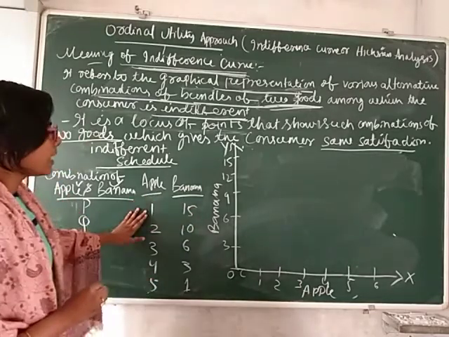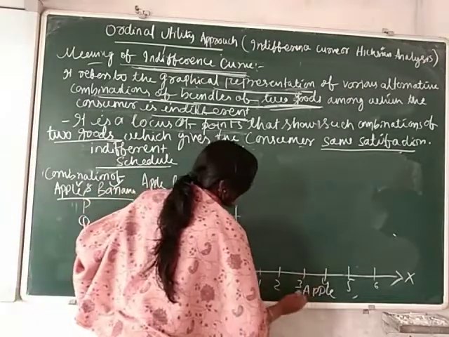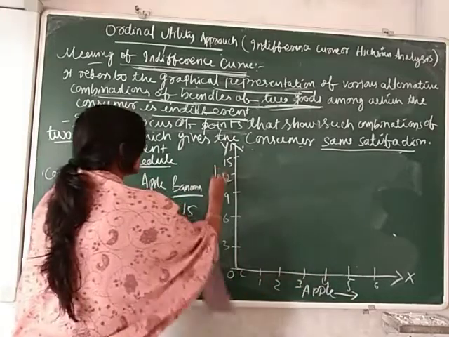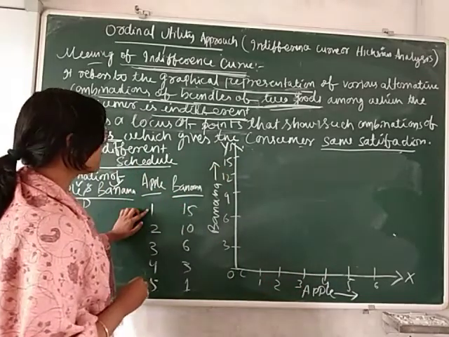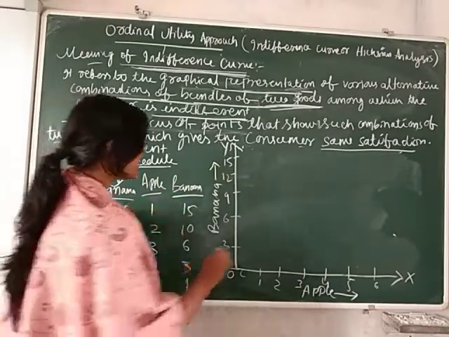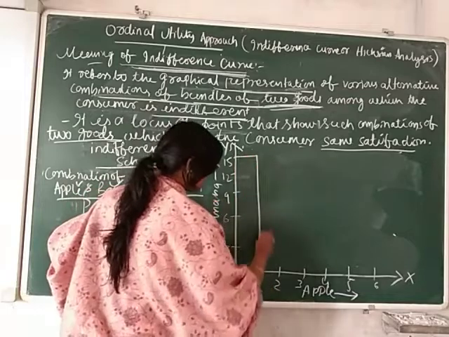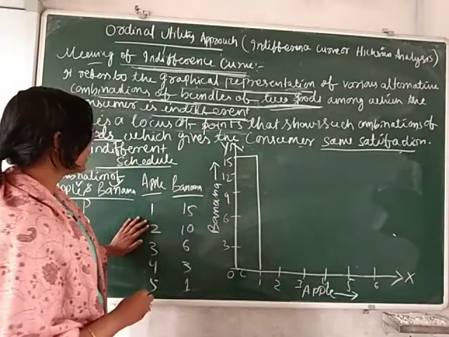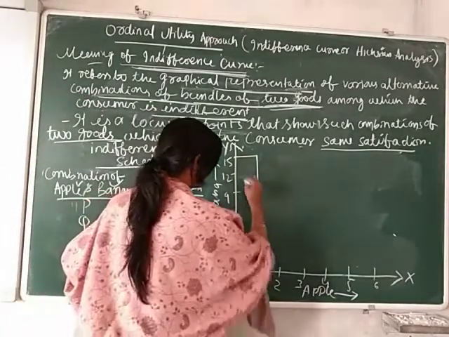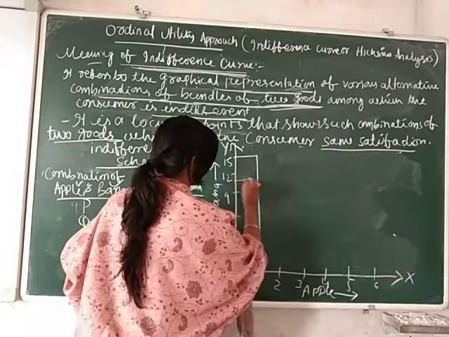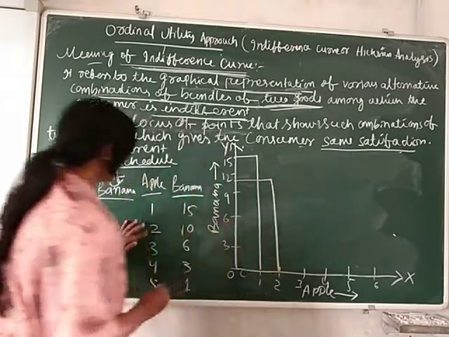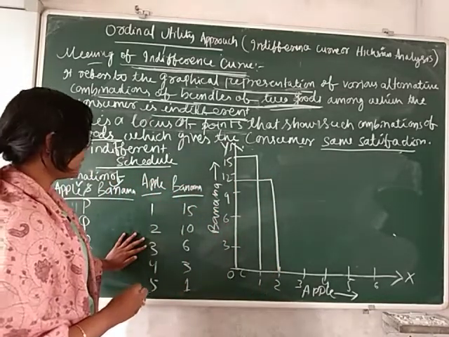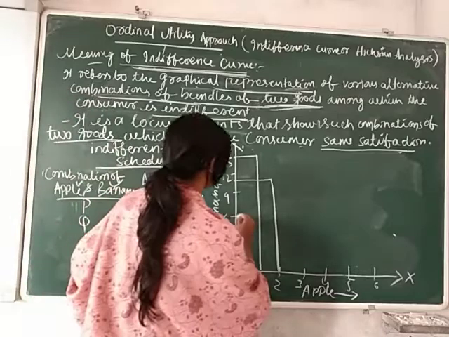The x-axis indicates apple and the y-axis indicates banana. When we consume one apple, banana is 15. When we consume two apples, the banana is 10. When we consume three apples, the banana is 6.